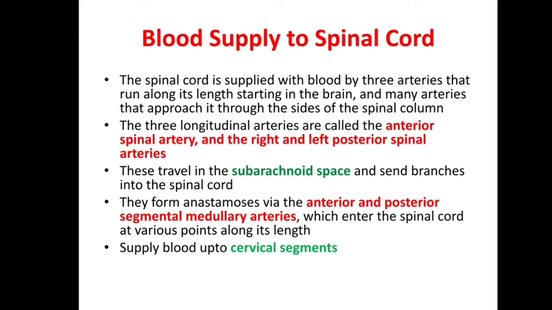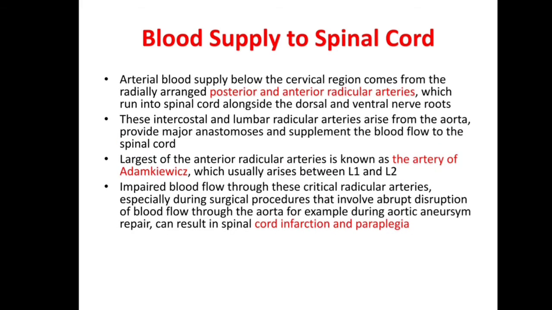They form anastomosis via the anterior and posterior segmental medullary arteries, which enter the spinal cord at various points along its length, and supply blood up to cervical segments. Arterial blood supply below the cervical region comes from the radially arranged posterior and anterior radicular arteries, which run into the spinal cord alongside the dorsal and ventral nerve roots. These intercostal and lumbar radicular arteries arise from the aorta, provide major anastomosis and supplement the blood flow to the spinal cord.